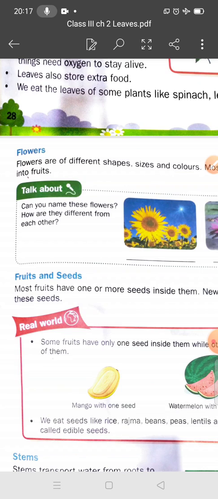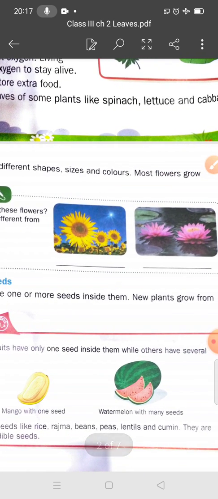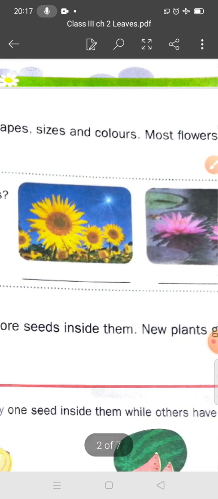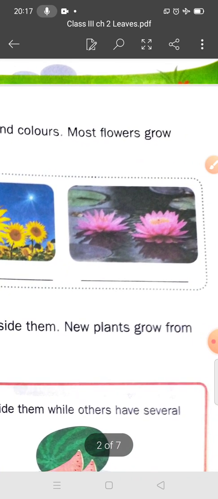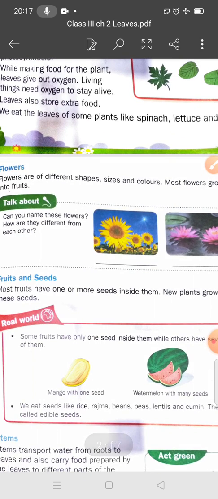So there are two types of flowers. Name the flowers. This is the sunflower. And which flower is this? Yes, this is a lotus. Okay students, how are they different from each other?